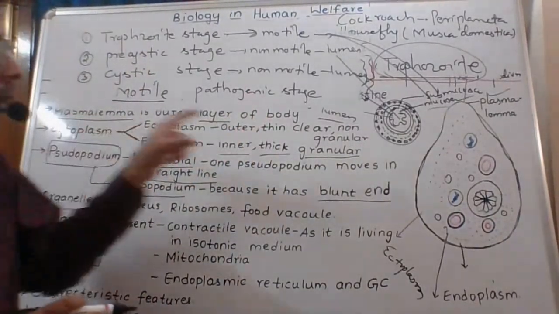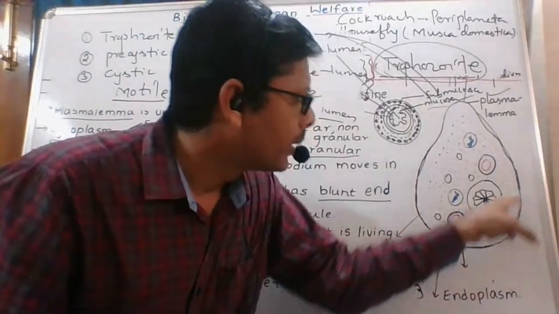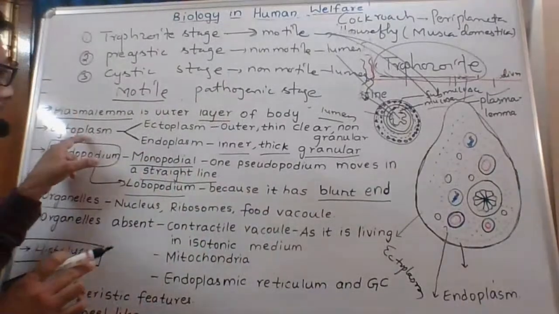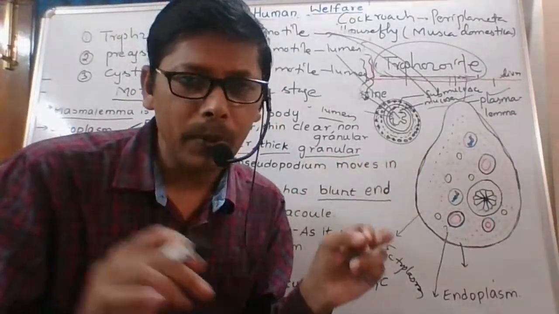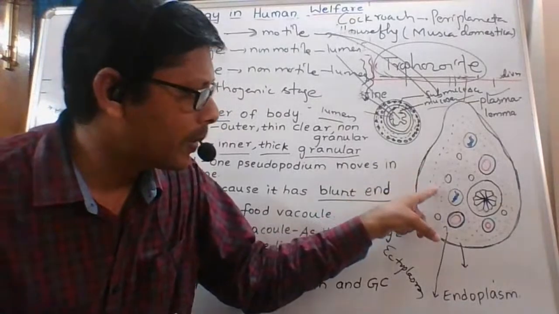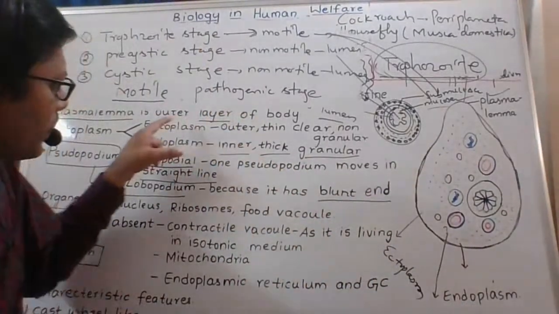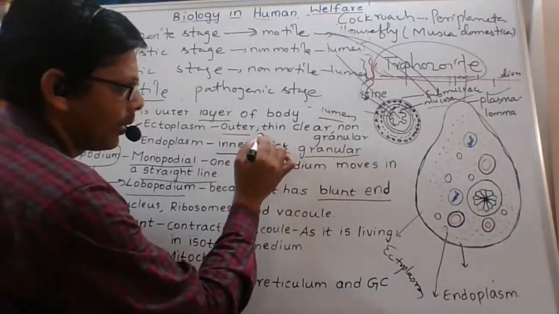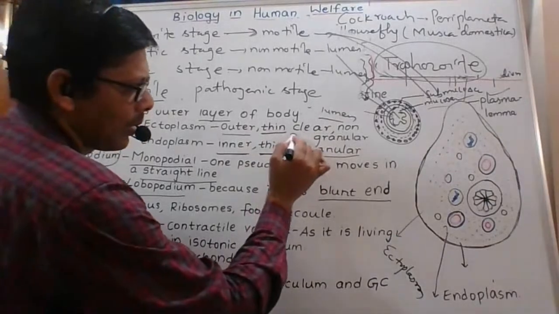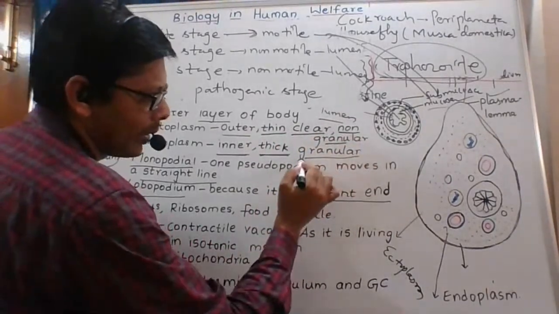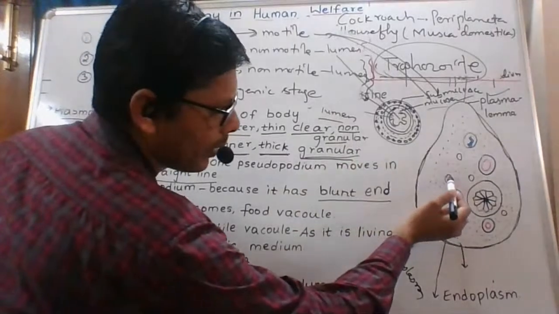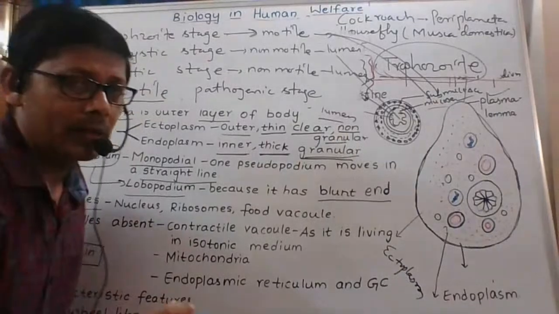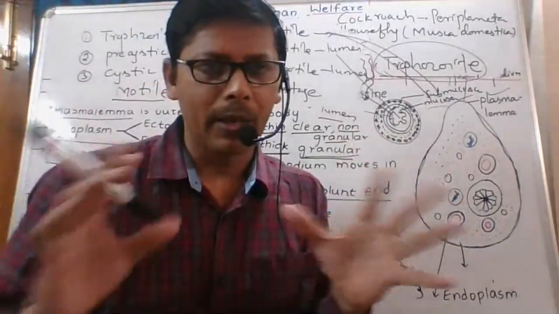Next one, the body of trophozoite is surrounded by plasma lemma. Inside that there is a cytoplasm. The cytoplasm is differentiated into outer ectoplasm and inner endoplasm. Differences between ectoplasm and endoplasm: it is outer, it is inner, it is thin, it is thick, it is clear and non-granular, but it is granular. It has so many granule-like structures. These are the differences between ectoplasm and endoplasm.